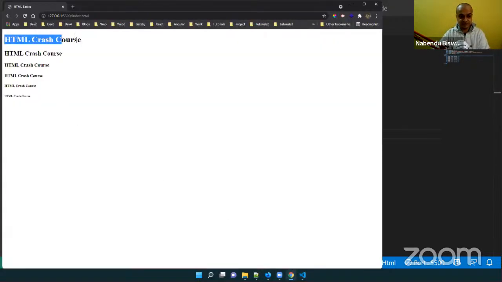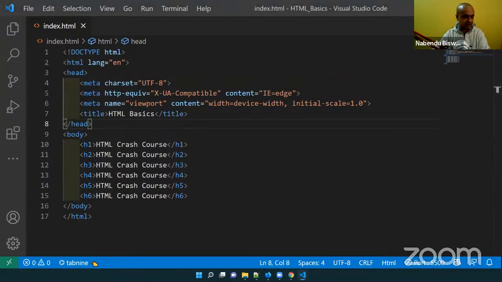See, these are of different sizes. H1 is of a different size, H2 is of a different size. They are all heading tags, but after H4 it is very small, so we generally don't use it. But these six heading tags are there, H1 to H6. So the first thing I have told about is the H1 tag. The next one is not a tag, it is a sort of option which I'm going to tell.